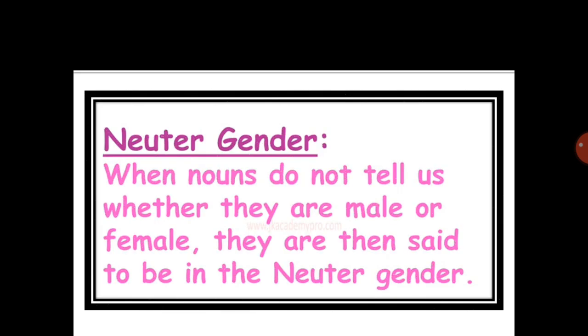Now the last kind of gender is the neuter gender. When nouns do not tell us whether they are male or female, they are then said to be in neuter gender. In other words, we can say neuter gender are the names of objects. They are not living things. So, such nouns that refer to non-living things are said to be in neuter gender.